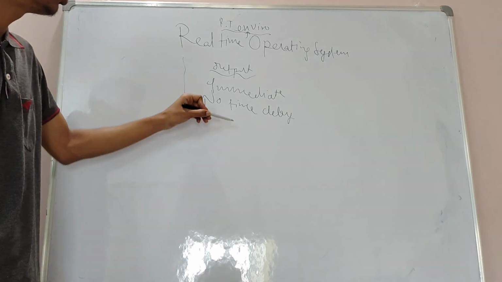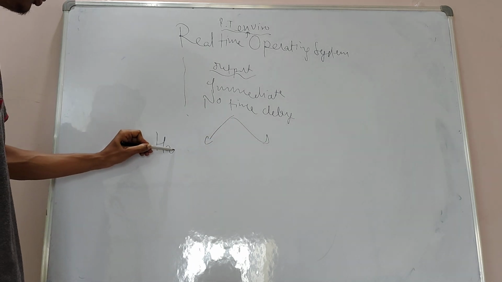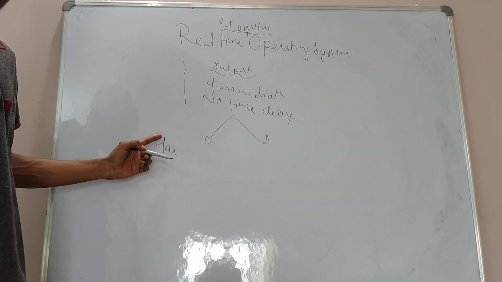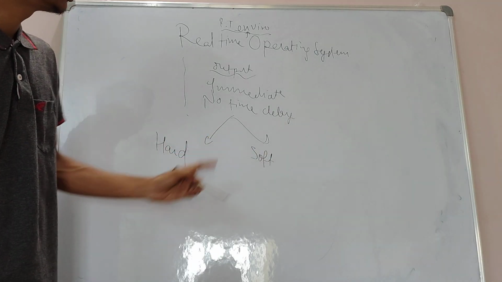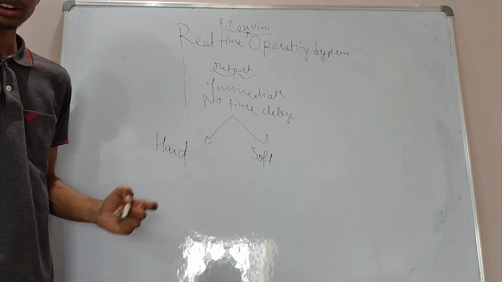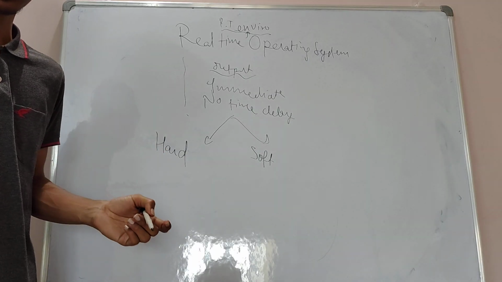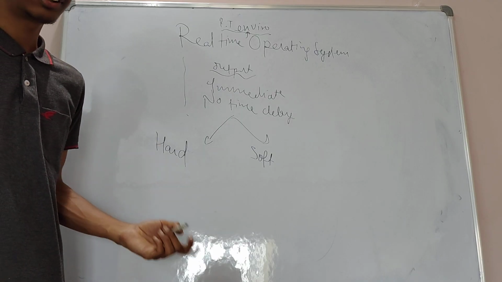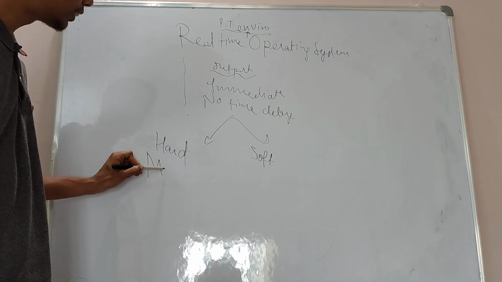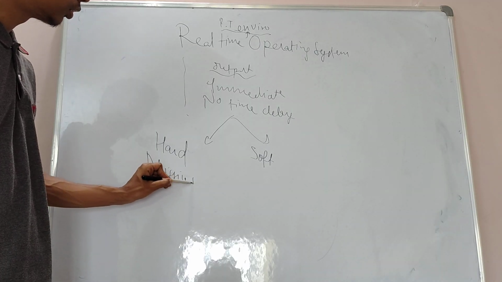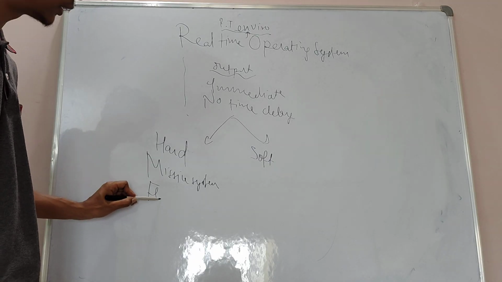There are two types of real time operating system. One is hard and the second is soft real time operating system. In hard real time operating system, I want my output to be immediate, as quick as possible. I don't want any type of delay. For example, missile system and flight automation.